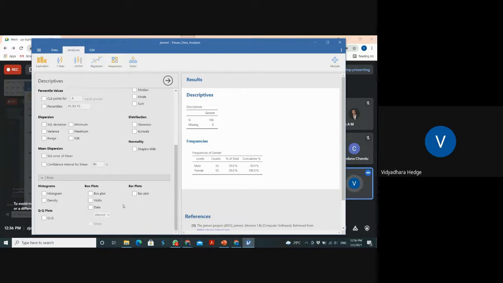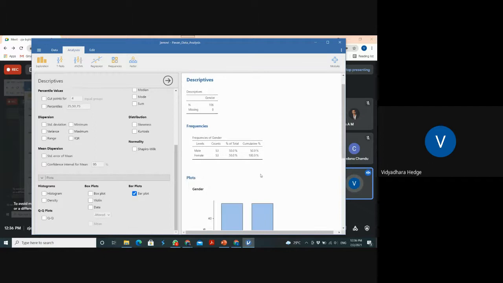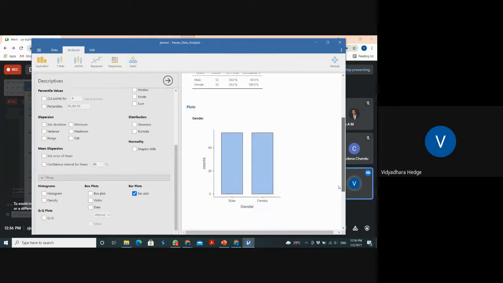Histogram is also like that, but I can use the bar plot for categorical data, ordinal and nominal scale data. So simply click bar, because the pie chart is not possible. If you need a pie chart, then it is a simple thing.